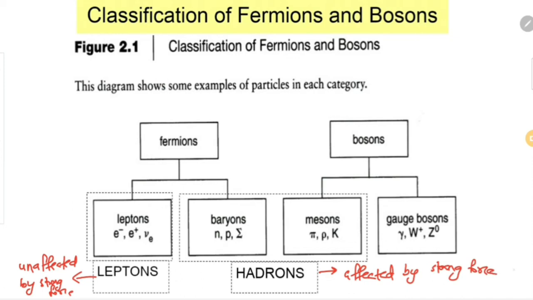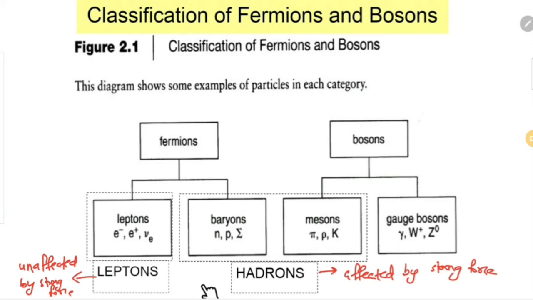You can see that leptons and hadrons are Greek words. The Greek word lepton means light or swift, and hadron means heavy or strong. So the particles are categorized into leptons and hadrons depending on whether they respond to strong interaction or not.